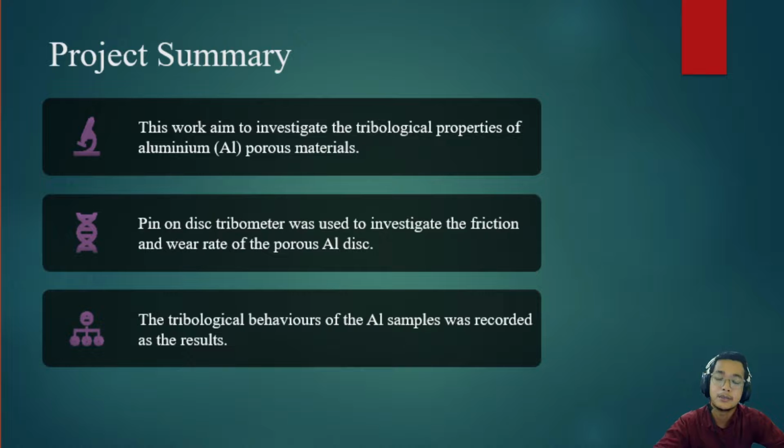First, the project summary. In this work, the aim is to investigate the tribological properties of aluminium porous materials. Next, pin on disc tribometer was used to investigate the friction and wear rate of the porous aluminium disc. And lastly, the tribological behaviors of the aluminium samples were recorded as the result.